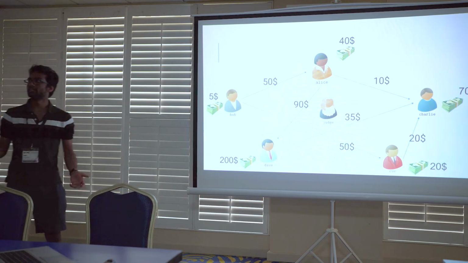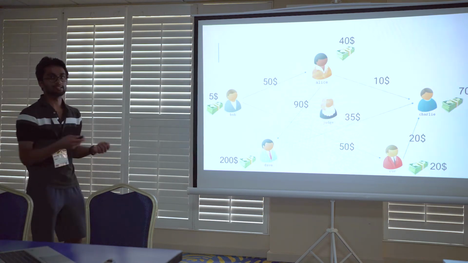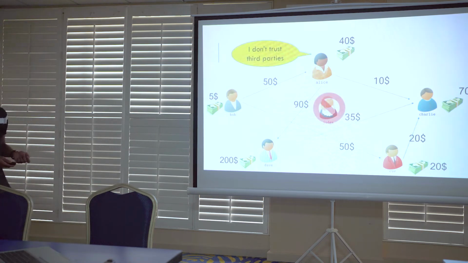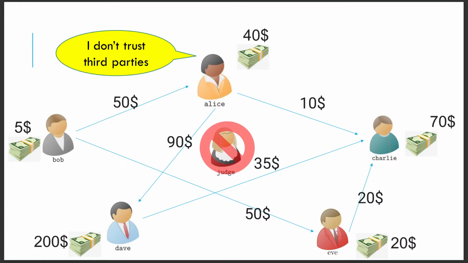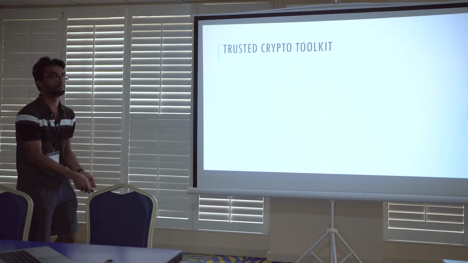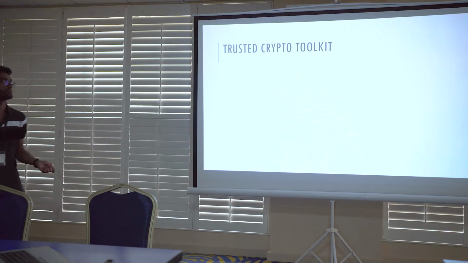What you can do is just invoke a trusted third party, such as the central bank, to mediate all these netting transactions. However, Alice doesn't trust third parties, so we would like to use some other solution. Alice trusts in cryptography, so we will use a solution based on cryptography to replace the central bank and solve this netting process in a decentralized and privacy preserving way.